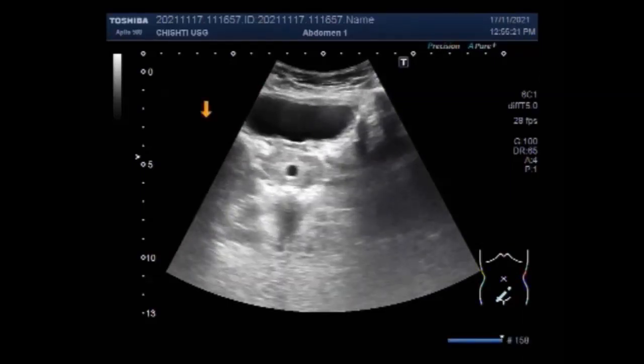Again, you can see in this case also the cyst is seen in the central portion of the prostate. As you have seen in the previous two cases, the size of this cyst is also around 1 centimeter.